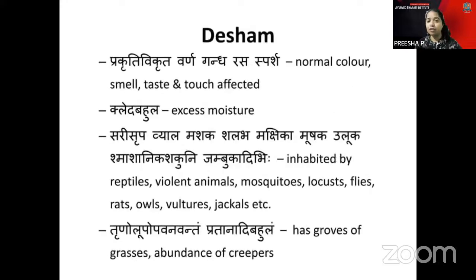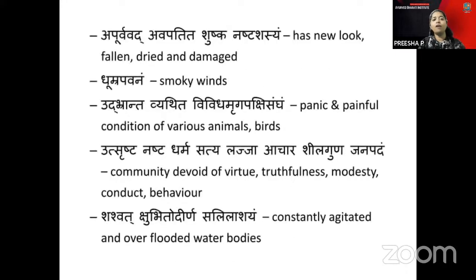When it comes to the Janapadodvamsakara Desha, there is excessive moisture and it is inhabited by reptiles, violent animals, mosquitoes and flies. You have growths and grasses with a lot of creepers. Then you have Apuravat Avapatita Shushka Nashtashyasa, that is, a new look with fallen, dried and damaged conditions with smoky wings.